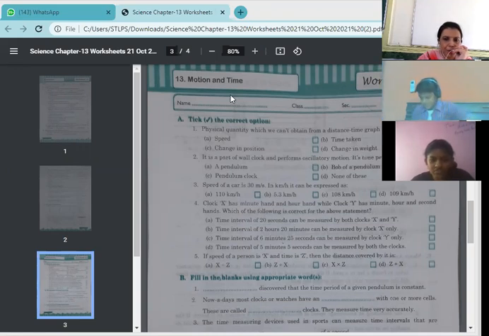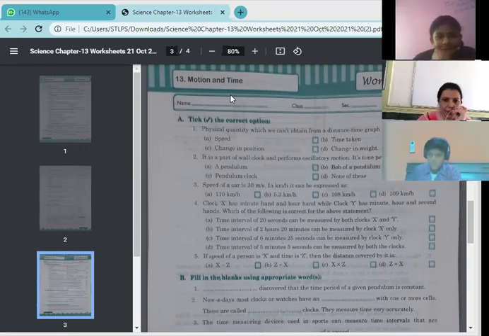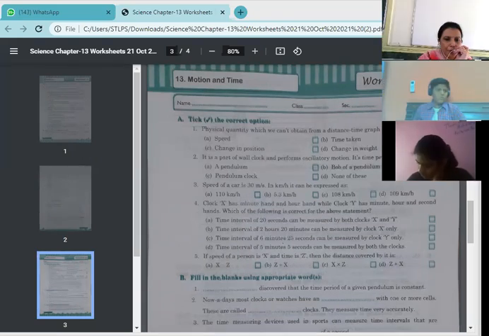Kindly raise your hand, only then I can ask. Yes, Vedika? Ma'am, option D, change in weight. Yes, change in weight. We can't identify it on the graph. The weight is changing. We can't see that because it's not a physical quantity.